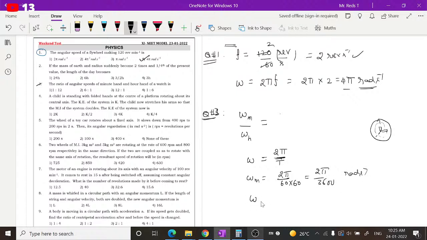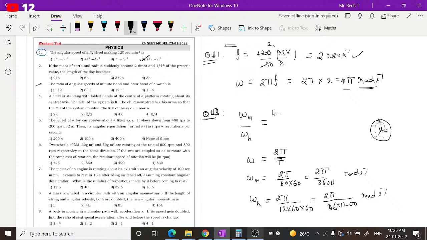Whereas the angular speed of the hours hand is 2 pi by the time period of the hours hand. When the hours hand completes one rotation, the time taken is 12 hours, but it should be in seconds. So 1 hour equals 60 minutes, 1 minute equals 60 seconds. This is how you handle the conversion. So it is 2 pi by 12 into 3600 radian per second. Keep it as it is so that you can cancel out while simplifying.